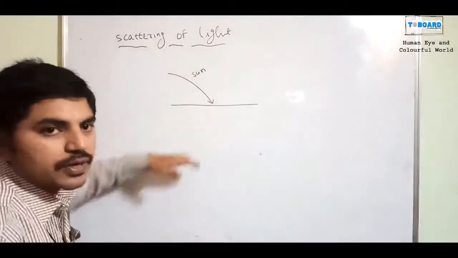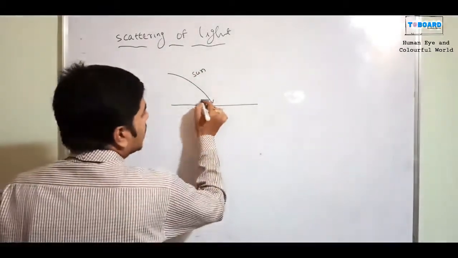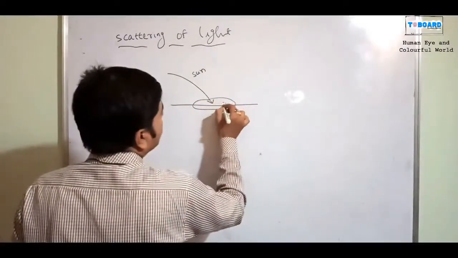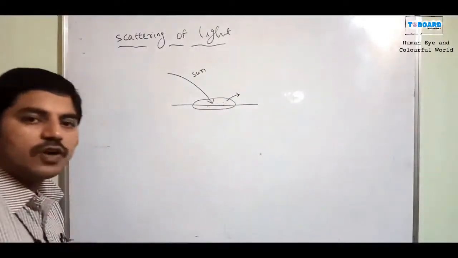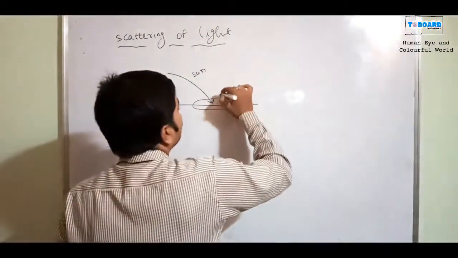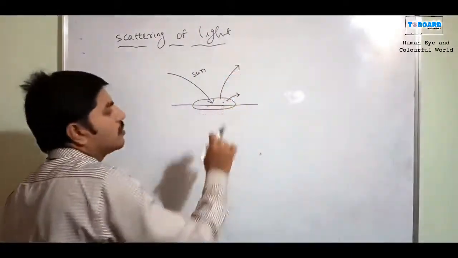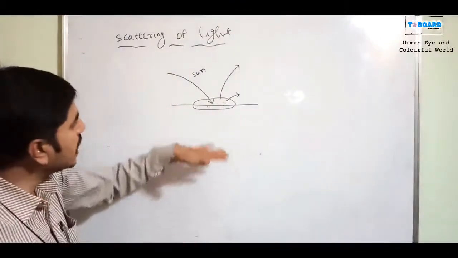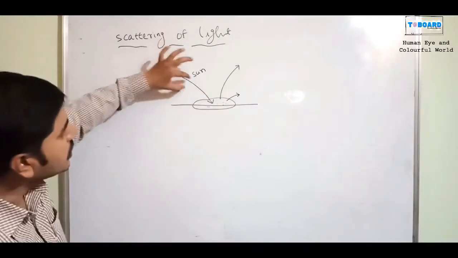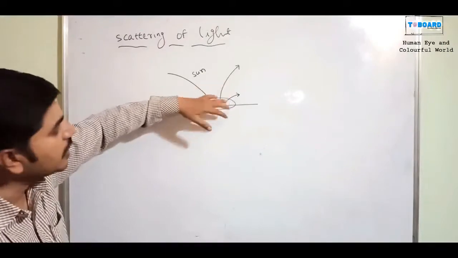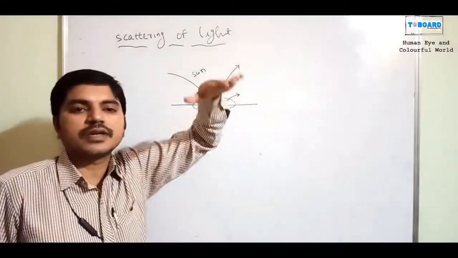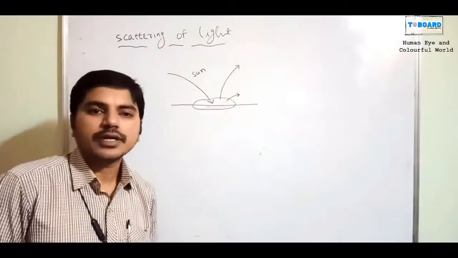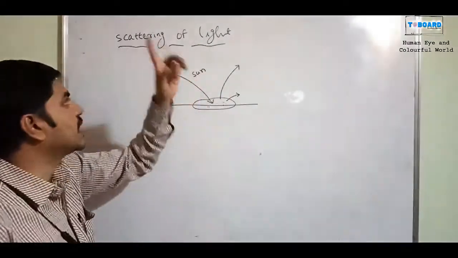Then what will happen? In this particular area, what kind of particles, or otherwise electrons, are present? According to chemistry, we know that electrons are released from the particular surface area. When the rays fall on a particular area, there is a bouncing of particles from the surface area. Rebouncing of particles is called the scattering of light.